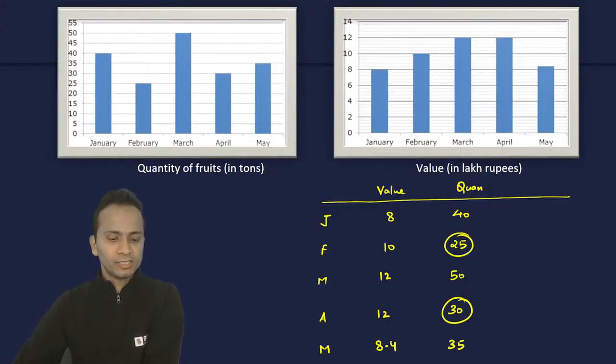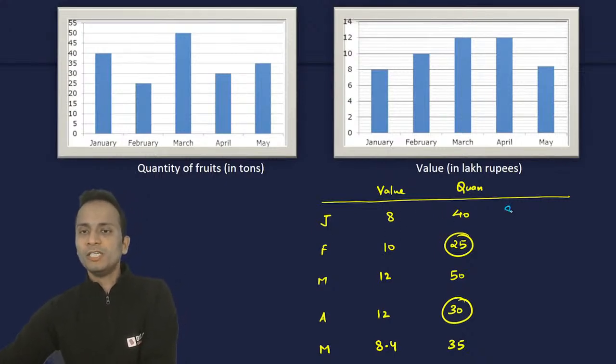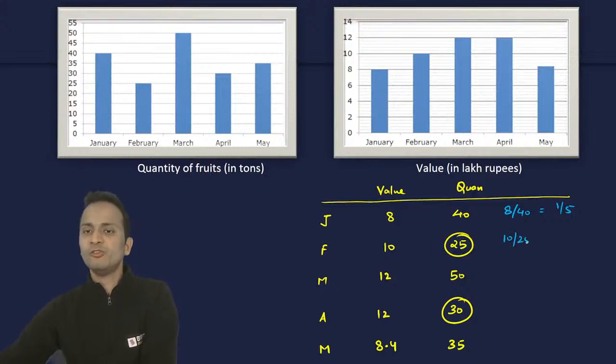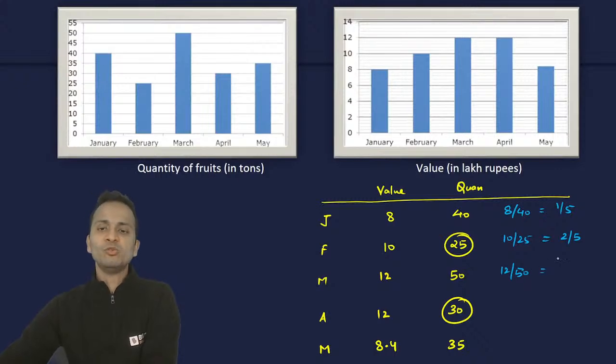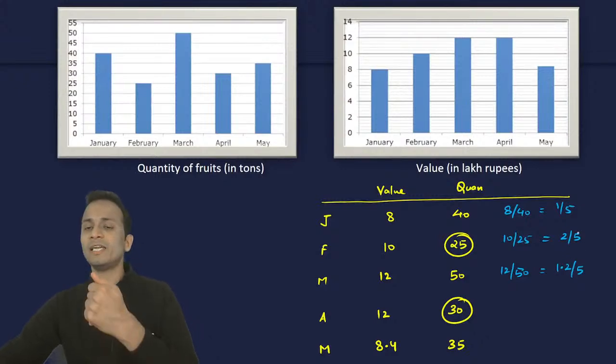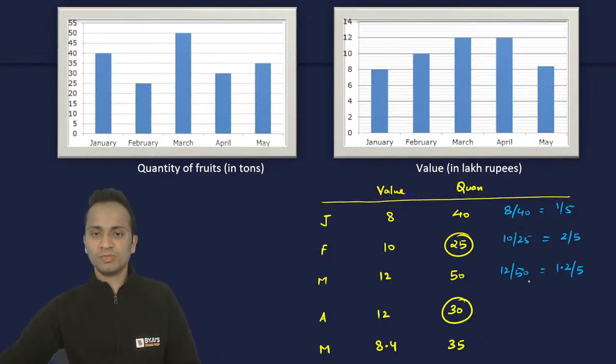So in the first case, all right, Sonu, 8 upon 40. Can I write it as 1 by 5? 8 upon 40 can be written as 1 by 5. 10 upon 25 is the second value, which can be written as 2 upon 5. Then 12 upon 50, if I divide by 10, becomes 1.2 divided by 5. Now understand what am I actually doing? I am trying to make all the denominators 5. Okay?